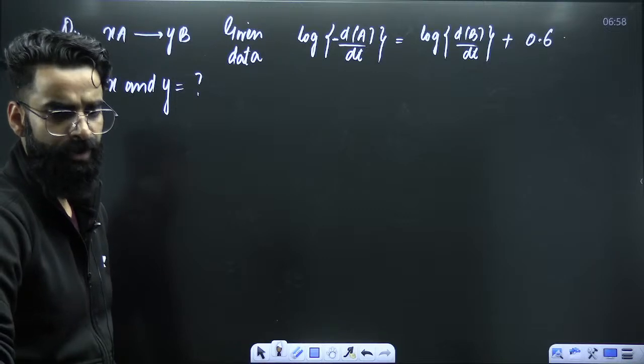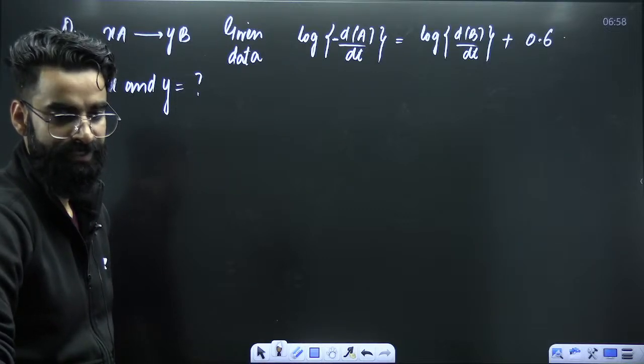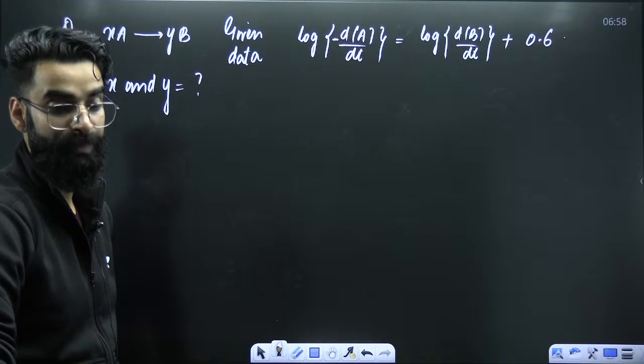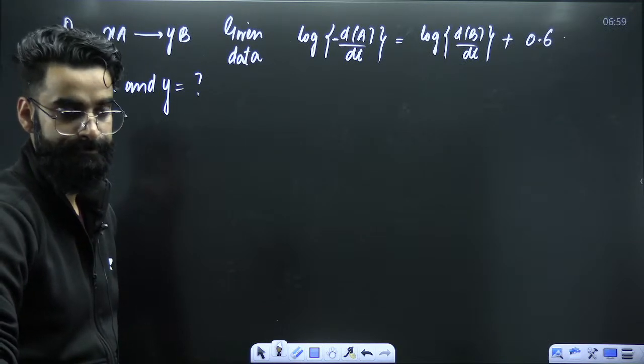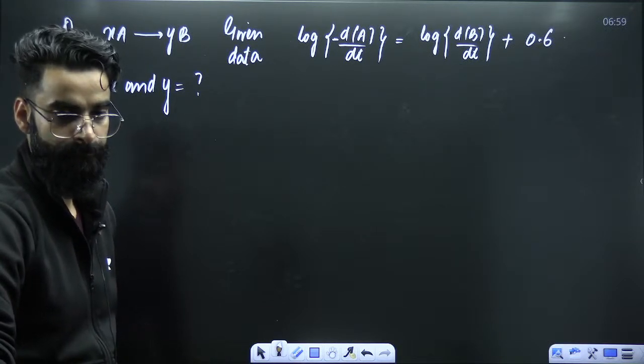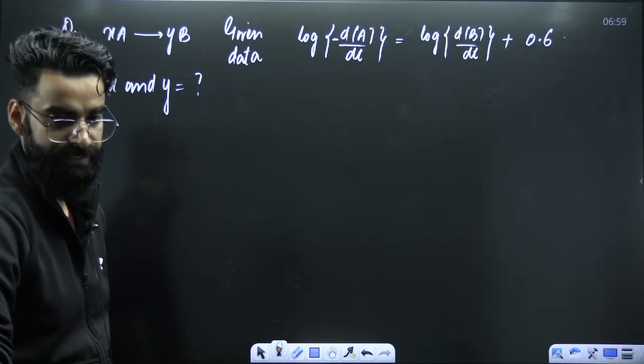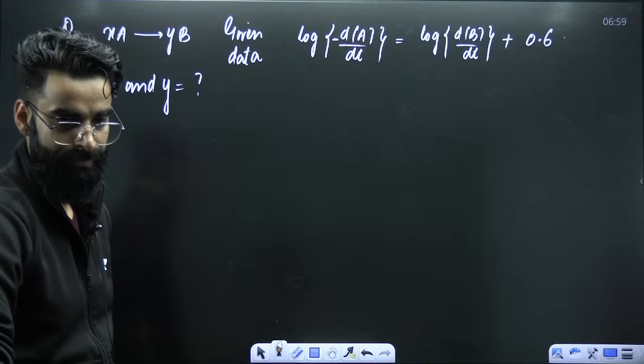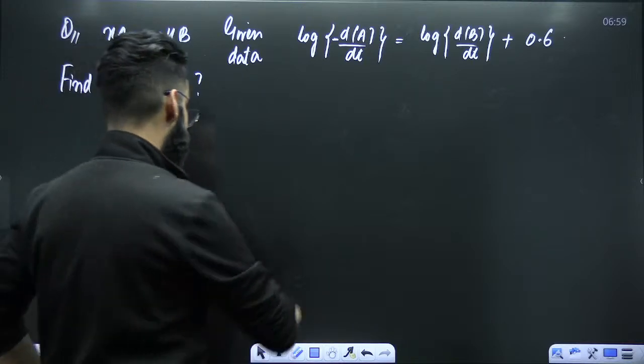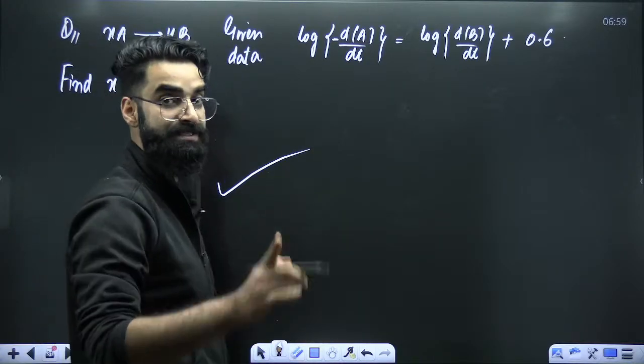Is it 3 and 1 or 4 and 1? See, 0.6 is log 4 basically. Log 4 is 0.6. Okay. So give this question a try, guys. Okay, and let me know its answer in the comments.